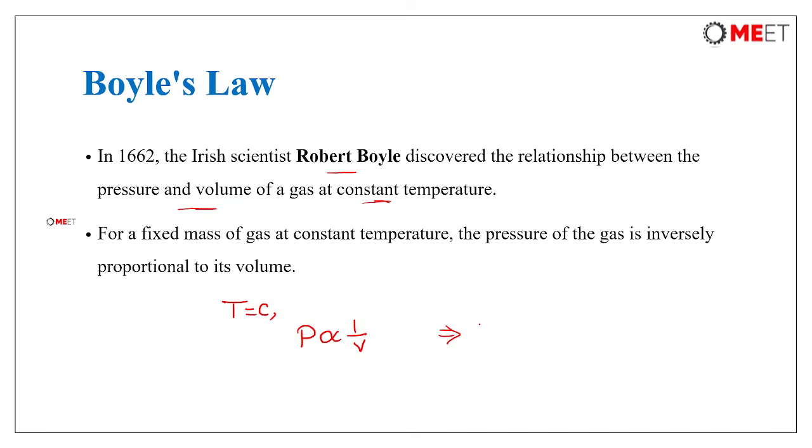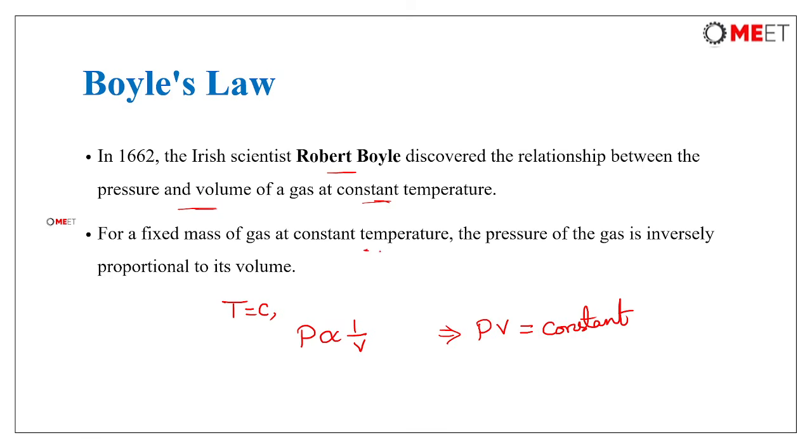That means you can write the product of pressure and volume as a constant, and you can write the relation like this: P1 V1 is equal to P2 V2, and from this, P2 by P1 will be V1 by V2. So this is what Boyle's law states: at constant temperature, the pressure of the gas is inversely proportional to its volume.